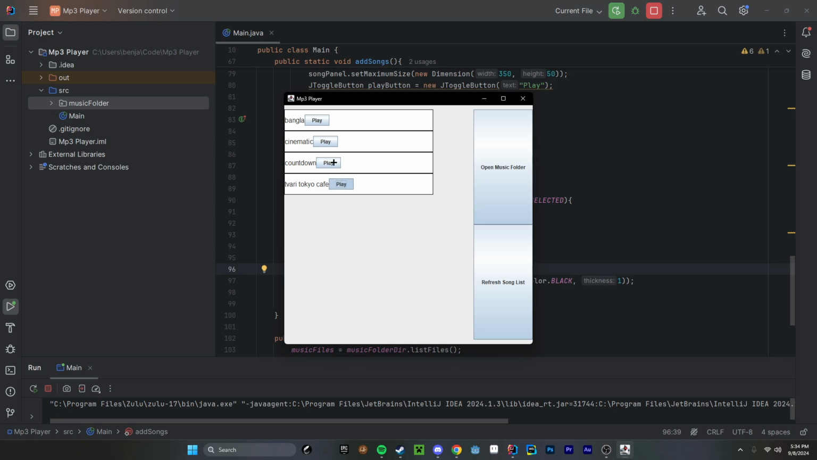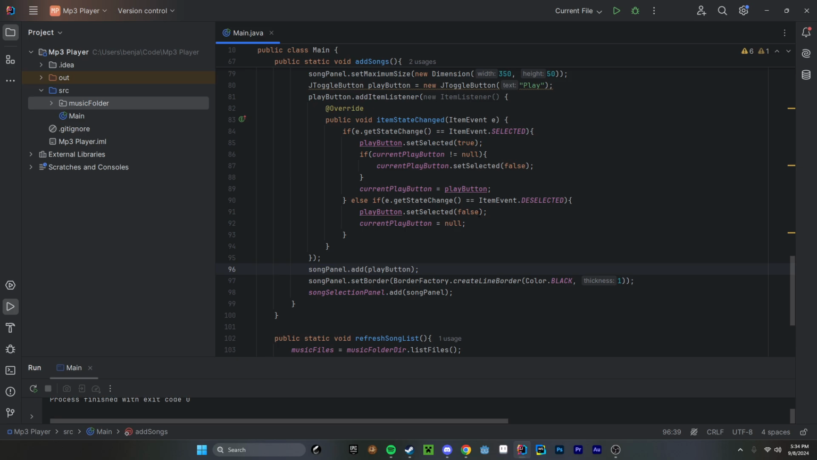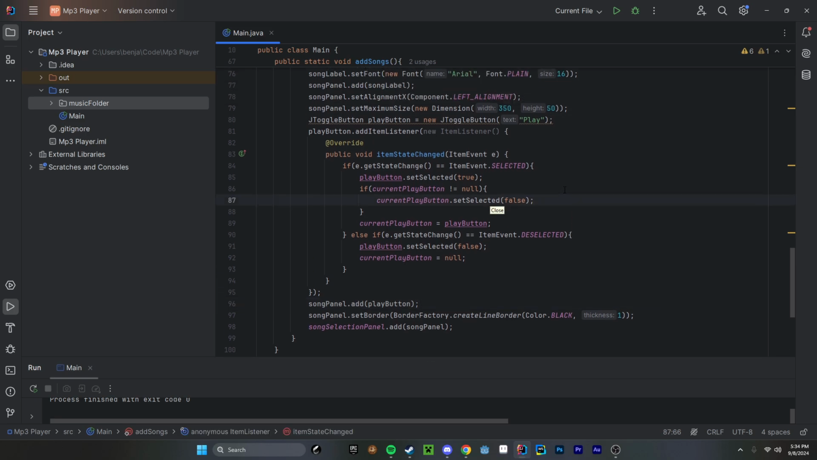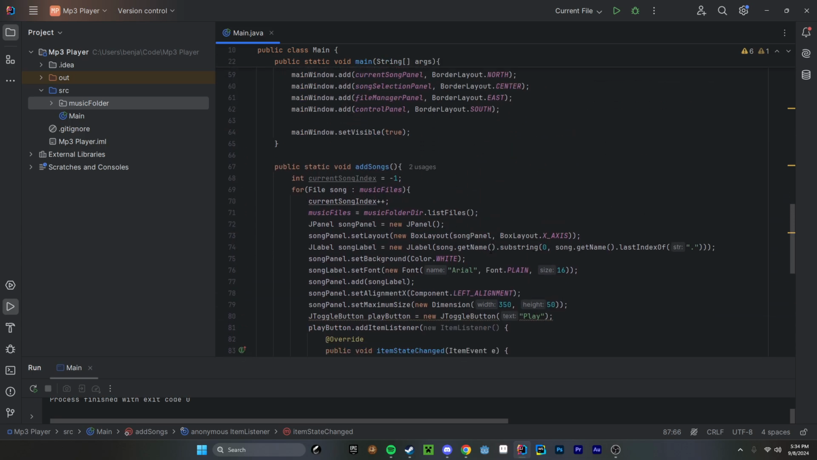Alright, well that is awesome there. What I want to do now is not only set this to selected, but I want to set the text to something different, and I want to set the current song.